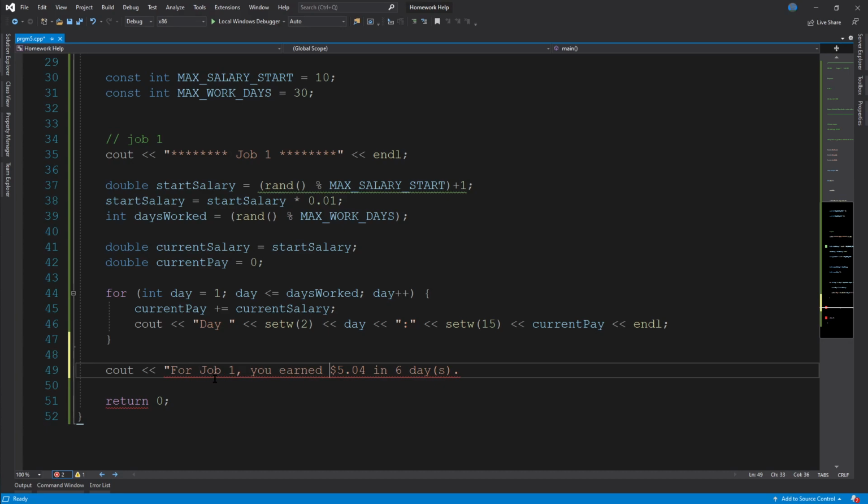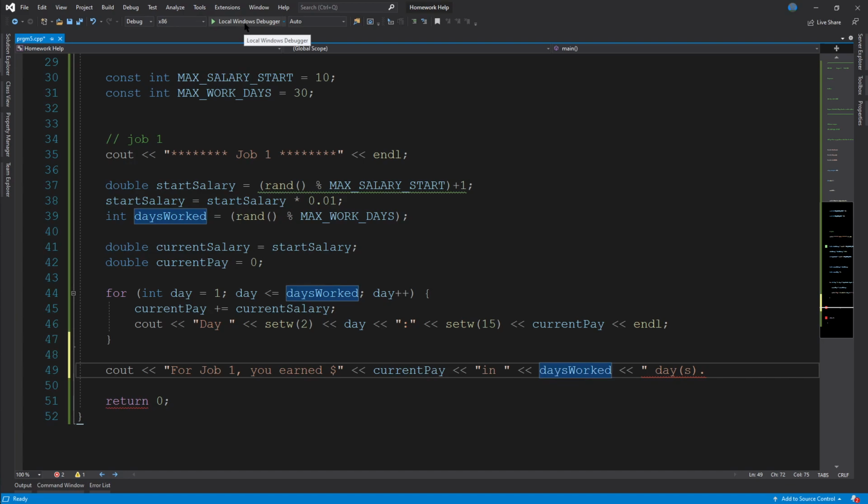For job 1, you earned, then after the dollar sign, put another quote, delete whatever's there, and then current pay, output, backspace, quote, space, space, quote, output, and then we want days worked in there.